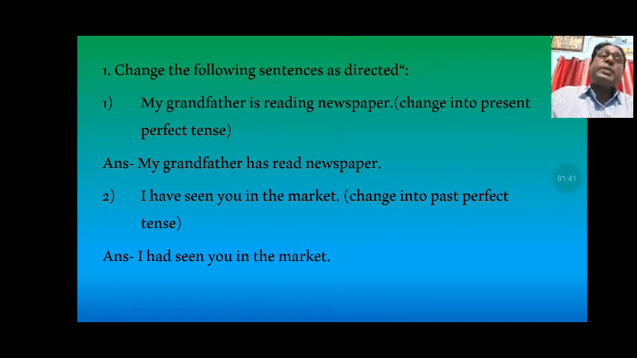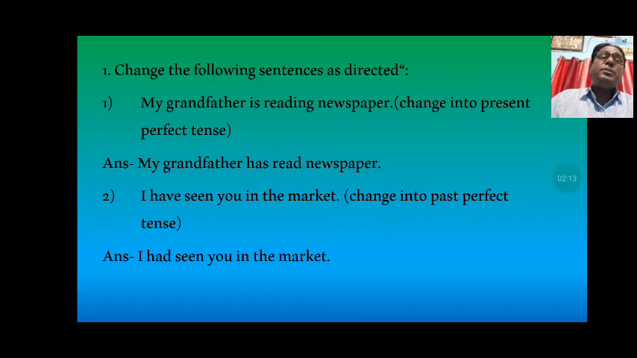Here is the first question that I have given you on the basis of the tense chapter. You have been given a sentence in a particular tense. You have to change it into the other tense according to the instruction given in the bracket. This is the way you have to do this question. Change the following sentences as directed. According to the tense given in the bracket, we have to change.